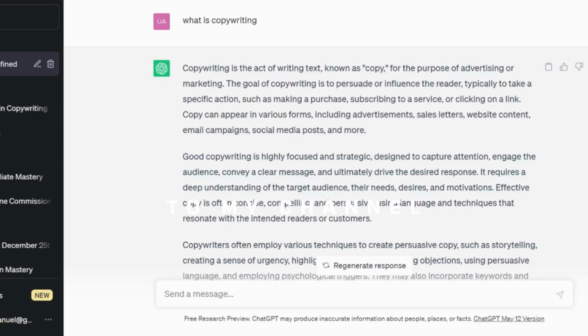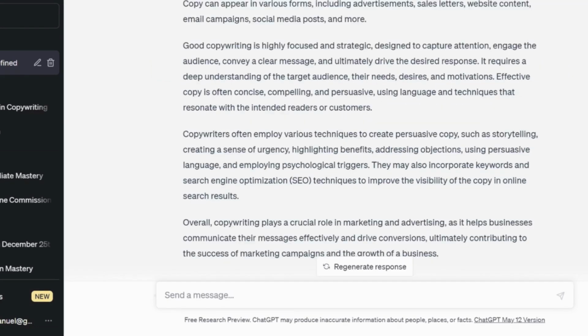Most copywriters have various techniques and strategies they use to create persuasive copy, and some of those strategies which one can use are storytelling, a sense of urgency, and scarcity.